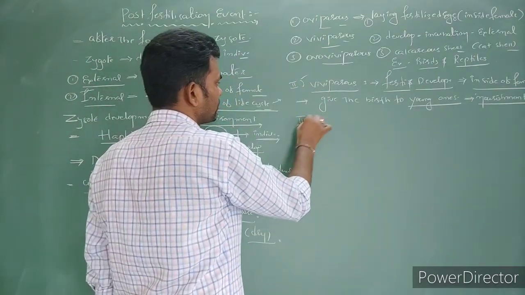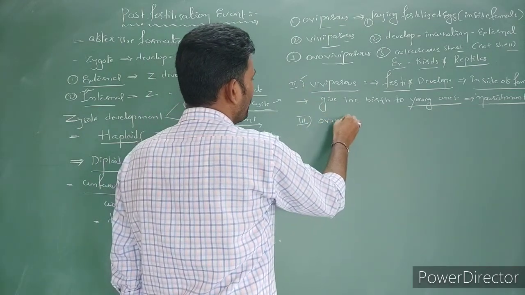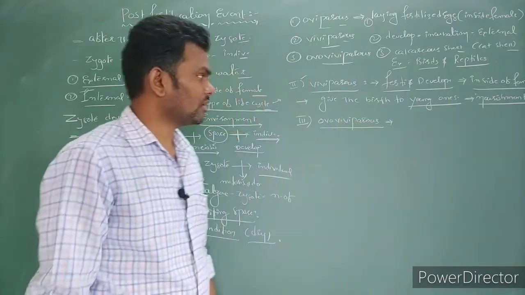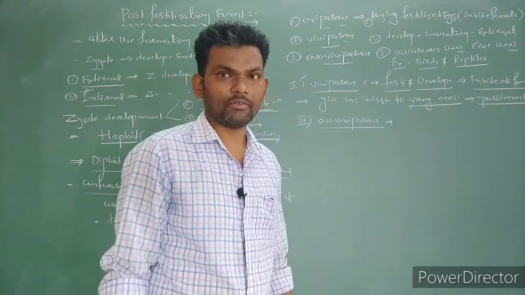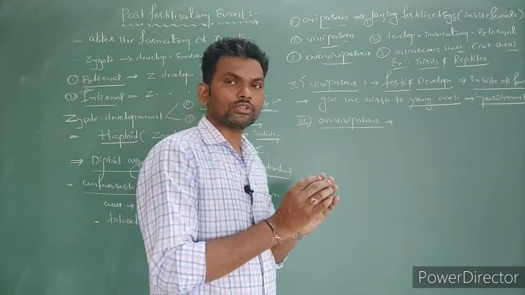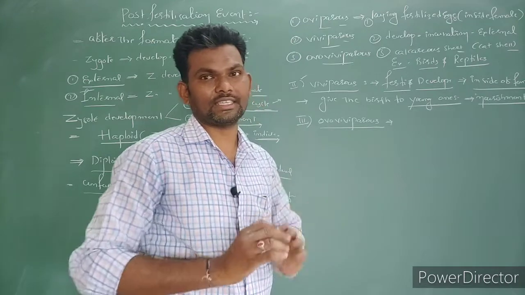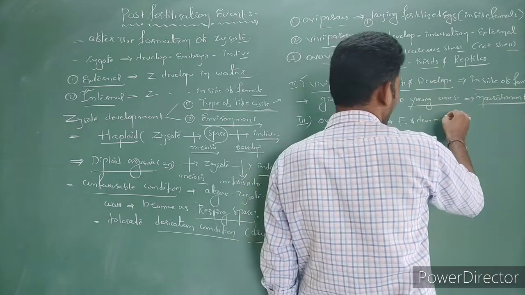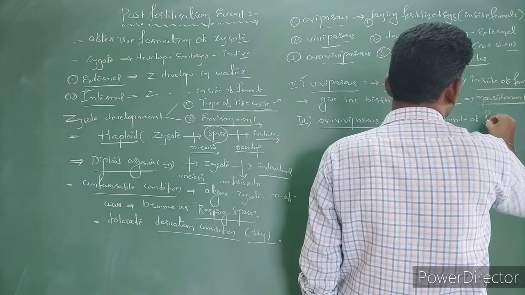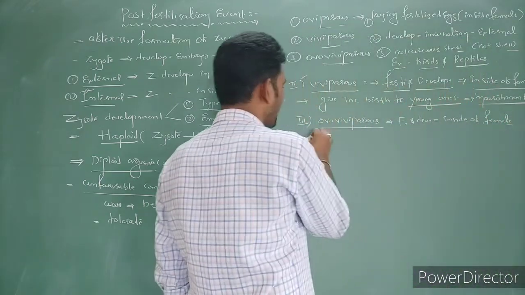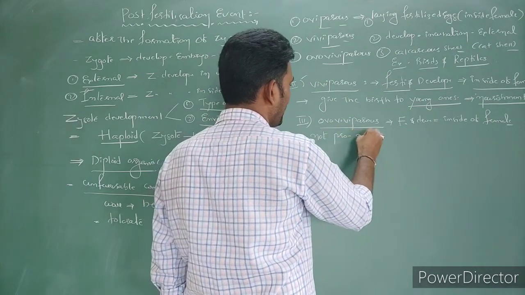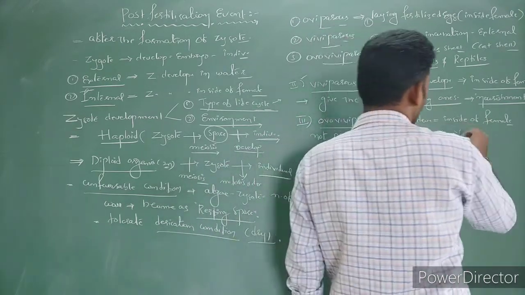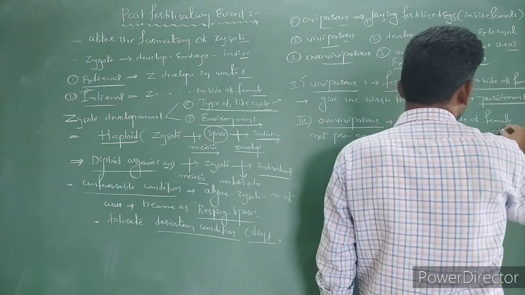And the third one is ovoviviparous. In this condition, fertilization as well as development both take place inside the female, but she does not provide any nourishment to the young ones because the placenta is absent.